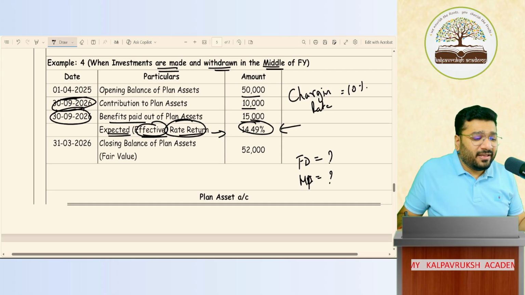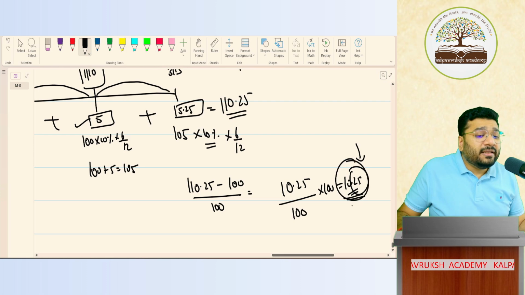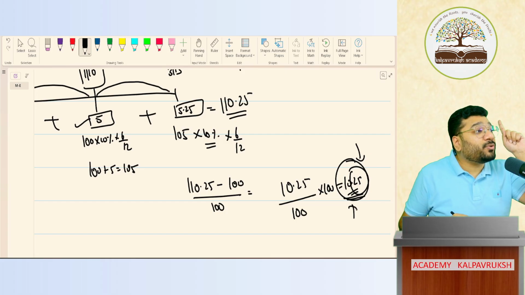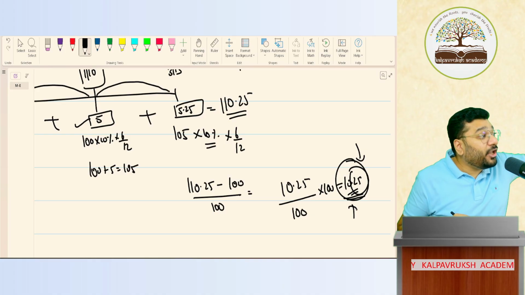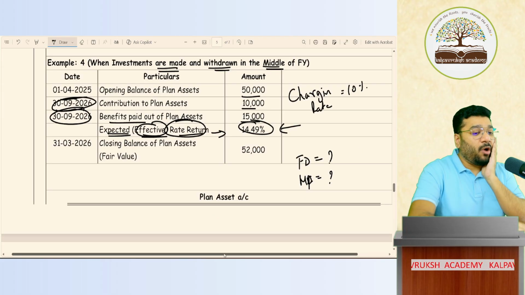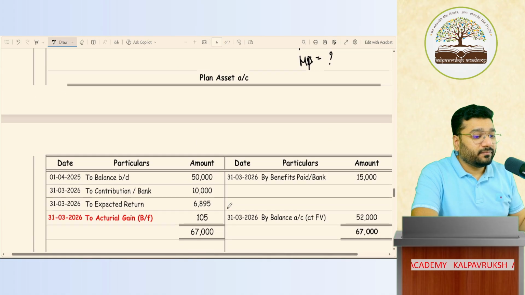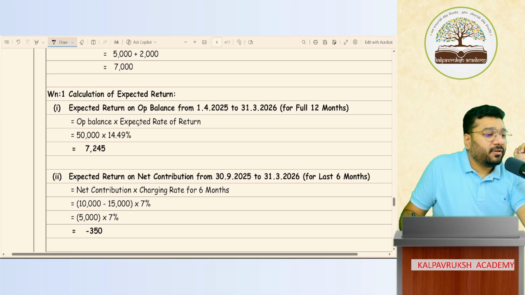Now, this is called the effective rate of return. This return includes your compounding effect. 10% was the charging rate, no compounding. This 10.25 includes your compounding effect. Understood? Now the question is, how do we calculate? Two ways I'll show. Calculation of expected return.